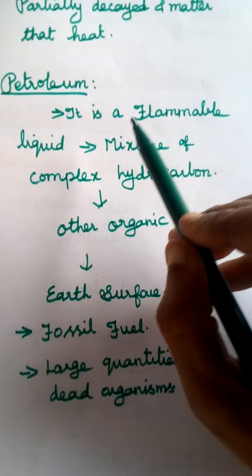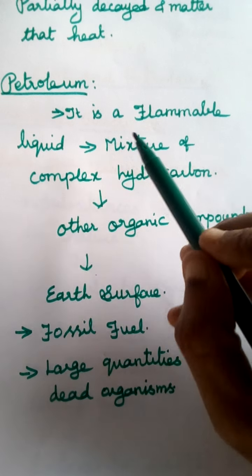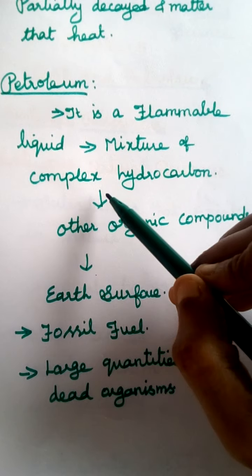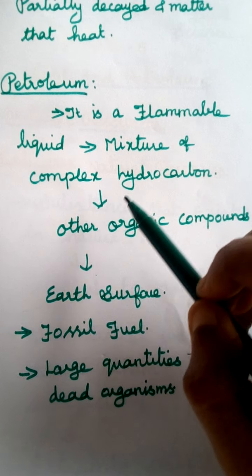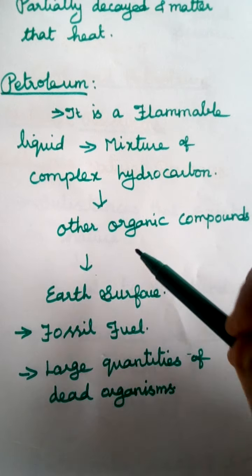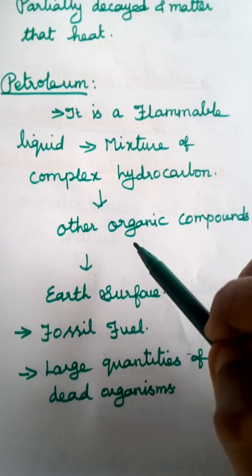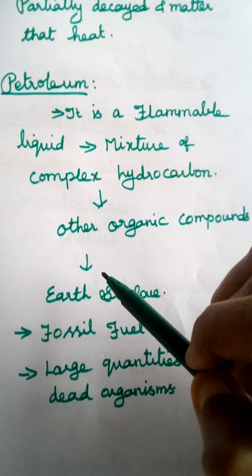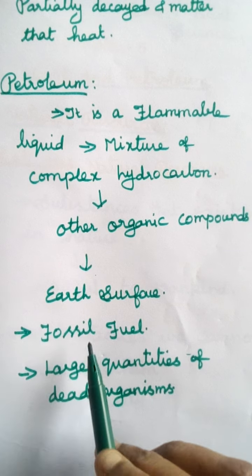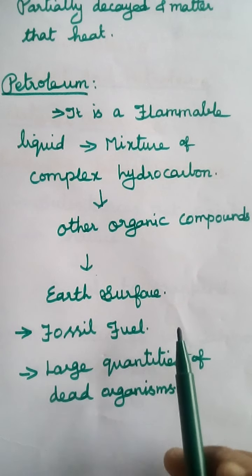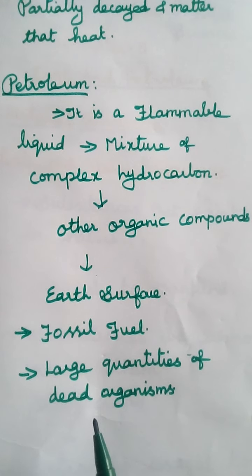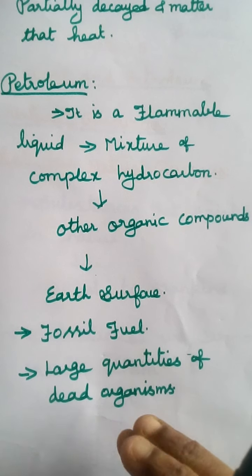So petroleum is a flammable liquid which is a mixture of complex hydrocarbons and other organic compounds. It is formed below the earth's surface, and it is also a fossil fuel, formed from large quantities of dead organisms.